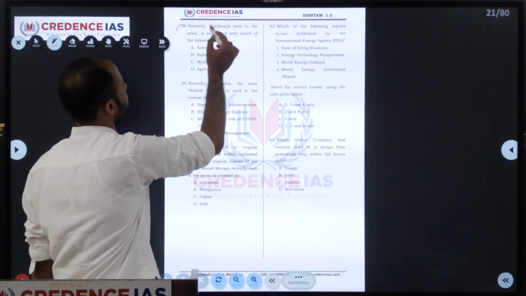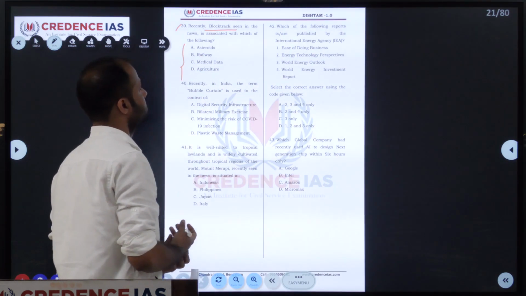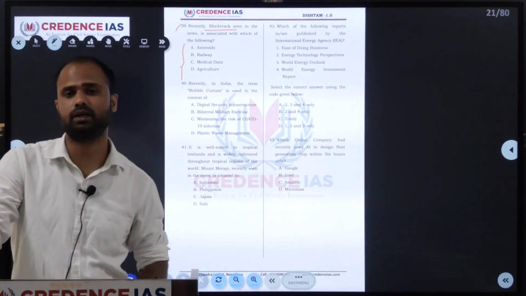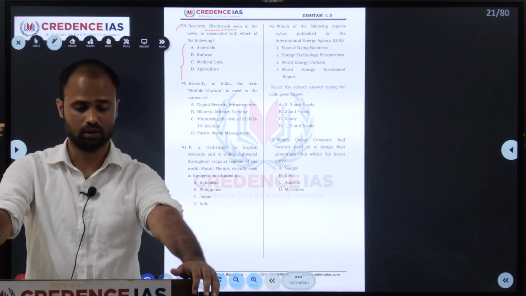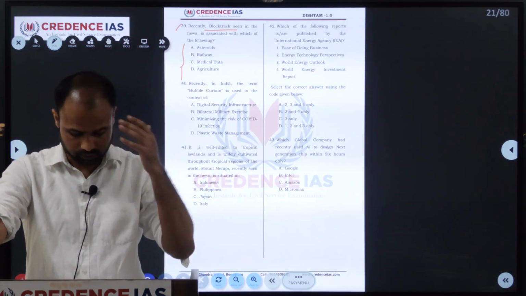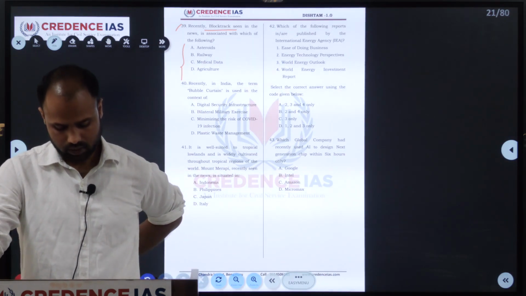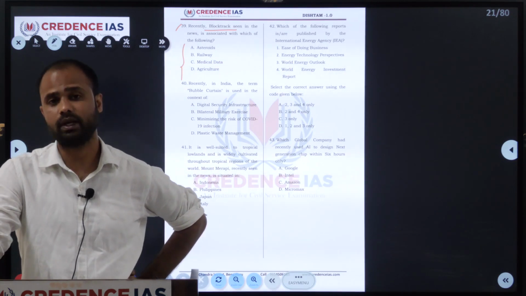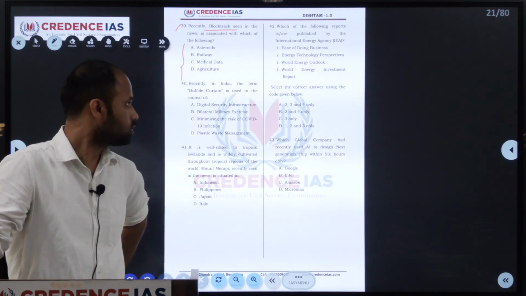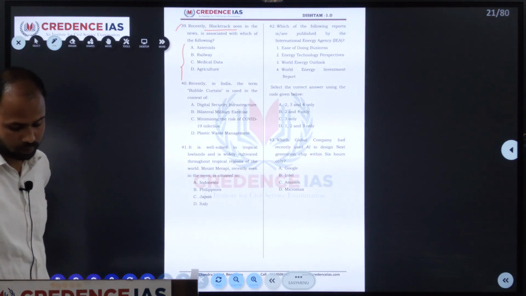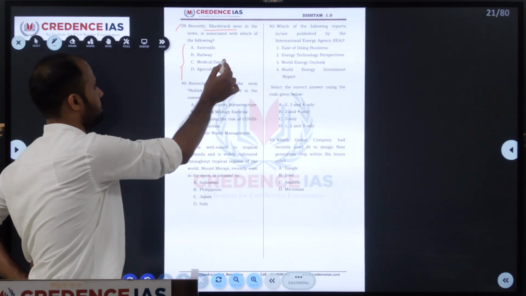Next one, 39. Recently, BlockTrack was seen in the news associated with which of the following? Asteroid, rail, medical data, agriculture. BlockTrack is developed by the Indian Institute of Technology, Madras. It uses blockchain-based technology, a blockchain-based secure medical data and information exchange system for mobile phone applications. It also aims at securely digitalizing healthcare information while protecting sensitive medical data.